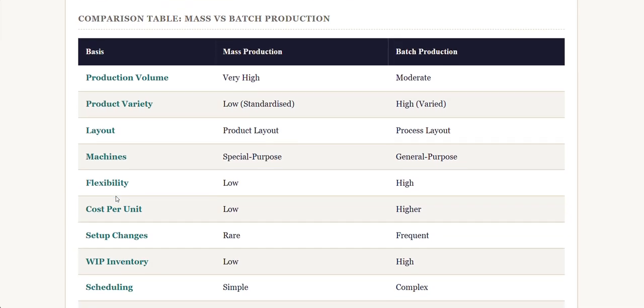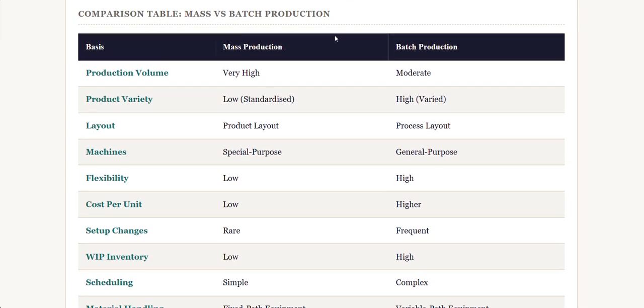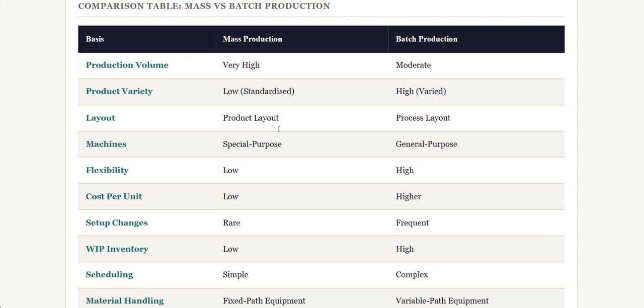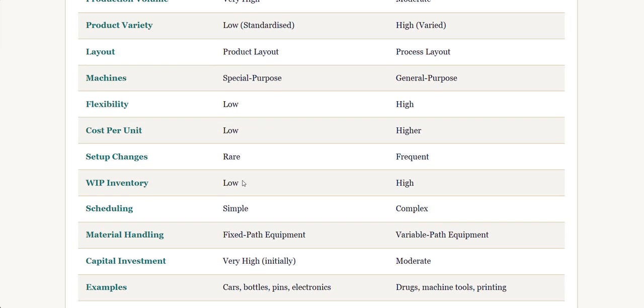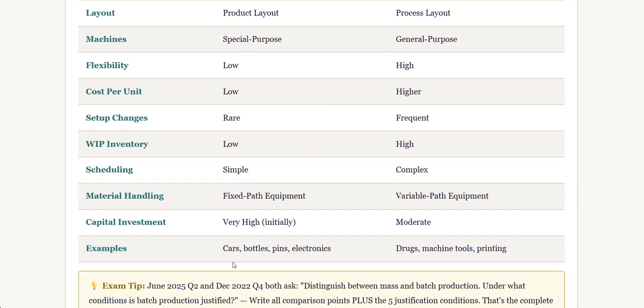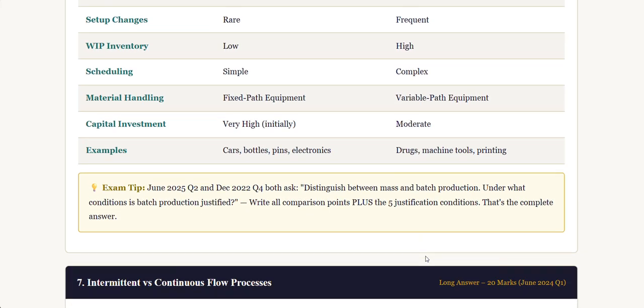So this is the comparison table of mass and batch production. You can go through it as I have said earlier. The production volume is high in mass, moderate in batch. Product variety is very low in mass as we are using standardized products, while here it is high. We have discussed everything. Examples for mass production would be cars, bottles, pins, electronics and so on. For batch production, it would be drugs, machine tools, printing, etc.